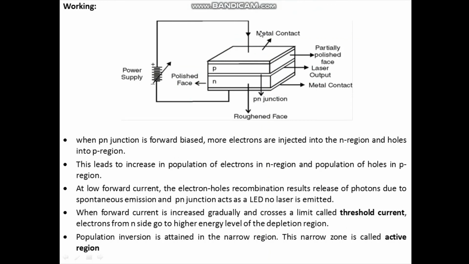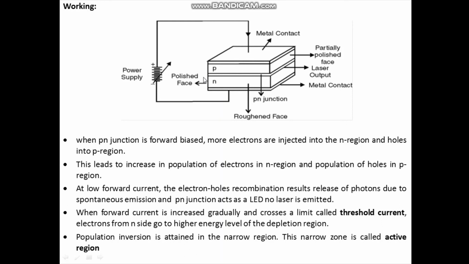Next is the working of the semiconductor diode laser. First the PN junction is forward biased, and when it is forward biased, more electrons are injected into the N region and holes into the P region, since the N side is connected to the negative and the P side is connected to the positive. This leads to an increase in the population of electrons in the N region and an increase in the population of holes in the P region.